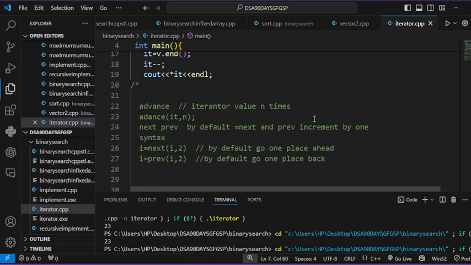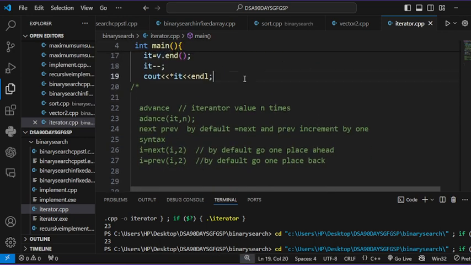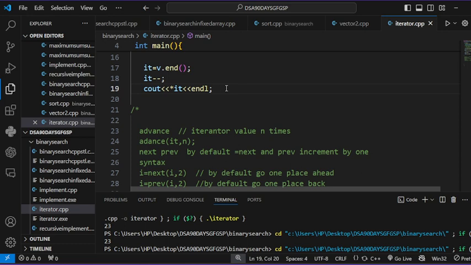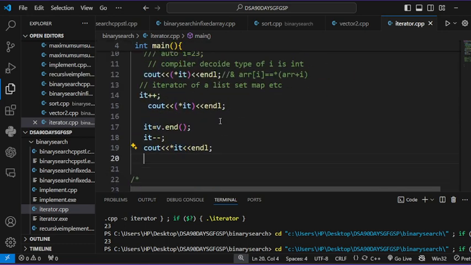So this is about the iterator. You can read more about the advance function and the next and previous functions on Google, but let's say I discuss this also.